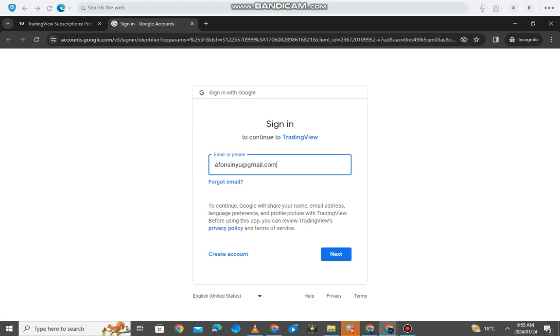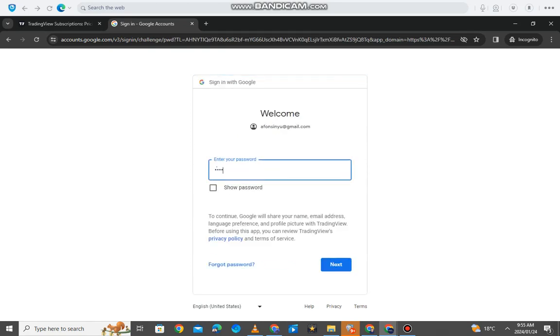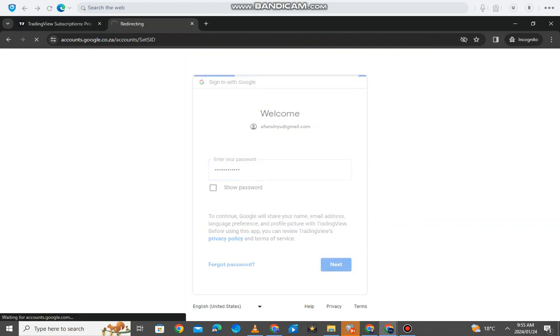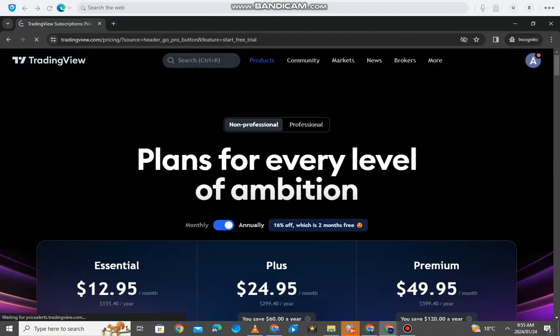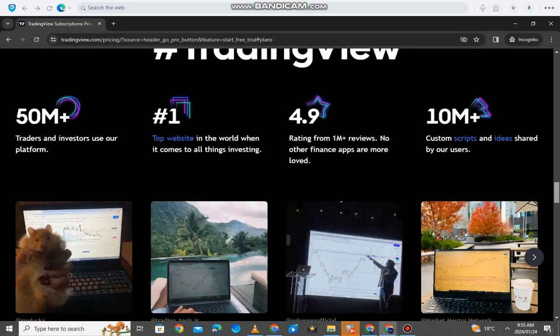I hope you already did this, guys, but if you haven't, then this is the sign up process, and then you just punch in your password. Thank God nobody can see my password, because you know there's a lot of weirdos online, guys. But once you do that, it's gonna prompt you to accept their terms and conditions and everything like that. It's just that I already have an account with TradingView, so this is why it comes here. But once you accept their terms and conditions, this is a screen that you're gonna come to, and you're gonna see their plans once again, and all that good stuff.